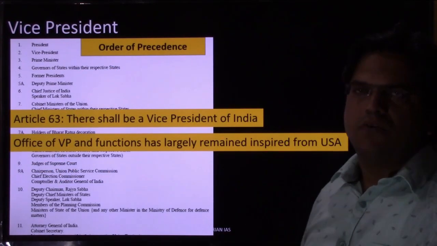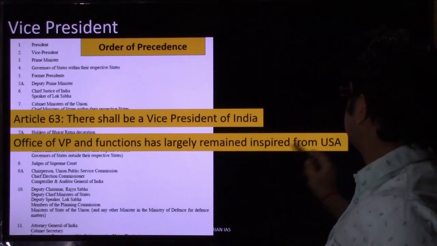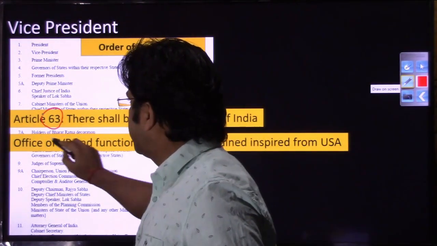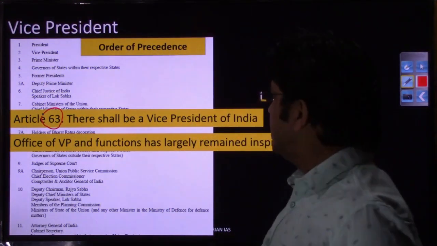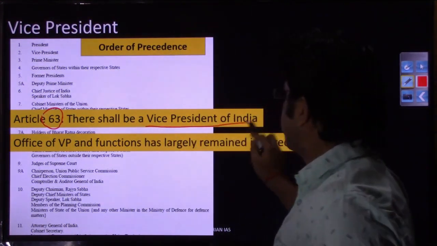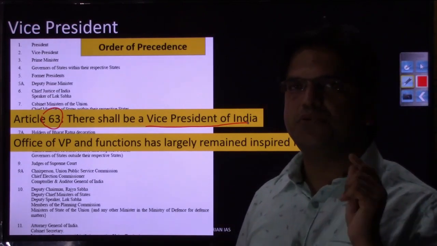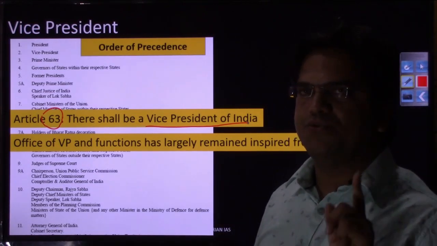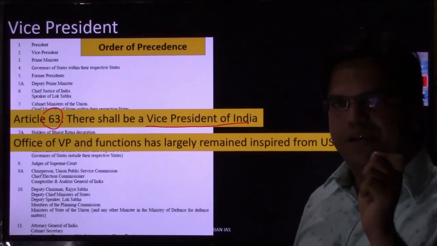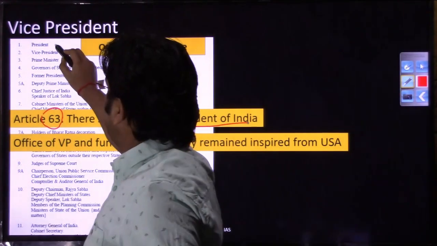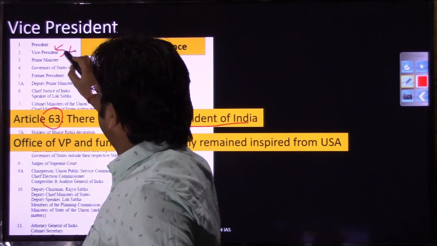So if you see, the vice president for the first time has been discussed in the Indian Constitution in Article 63. Article 63 is about the vice president, and it says that there shall be a vice president of India. A similar statement we had read in Article 52 as well, where Article 52 told us that there shall be a president of India. So the president has been discussed in Article 52, right?